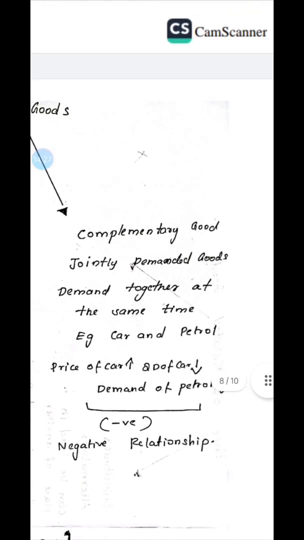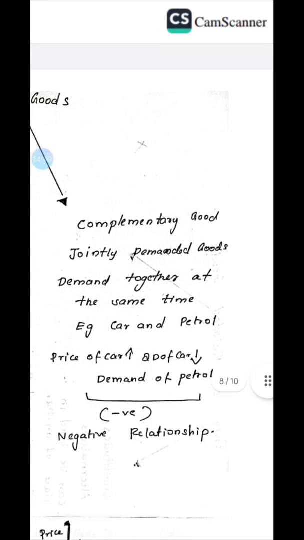On the other hand, what is the meaning of complementary good? Complementary good means that we can use the products together, jointly. The demand will be for both the products. Suppose car and petrol. If you have a car, obviously you will go for petrol. Without petrol, the car will not run. So when the car price is increasing, the quantity demanded of car falls, as well as the demand for petrol will also fall, which means that it shows a negative relationship.